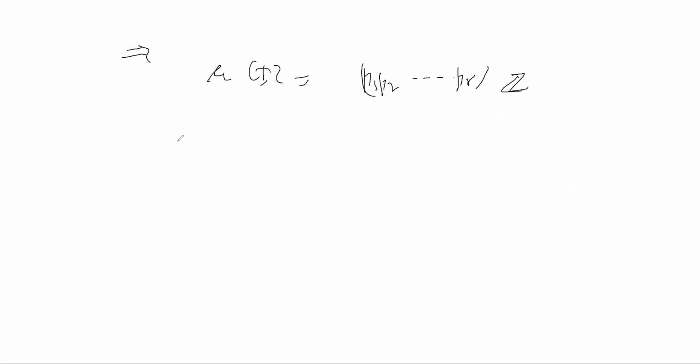But this ideal generated by P1, P2, ..., PR is actually the intersection of these. So this is actually equal to the intersection, i running from 1 to r, of PiZ. How does this happen? You know this because